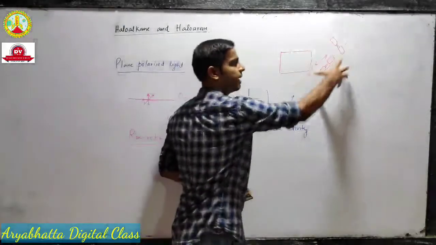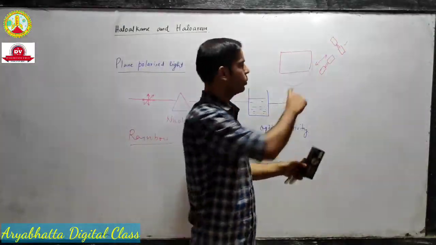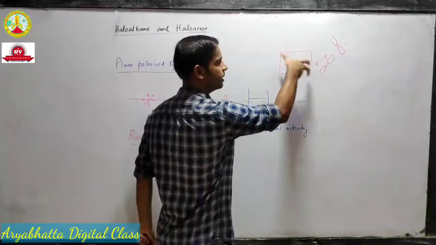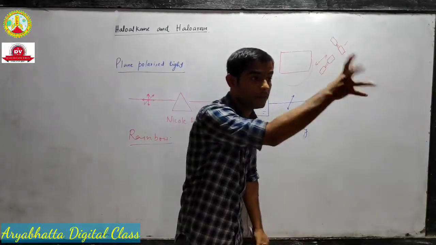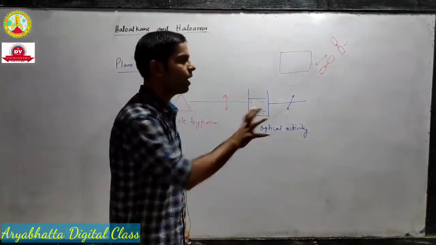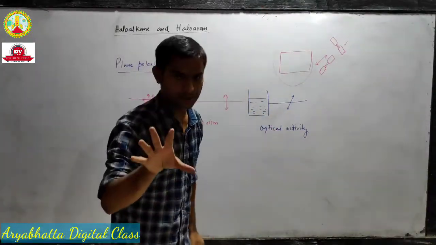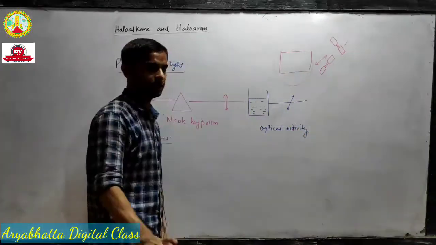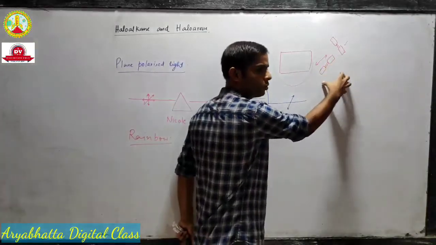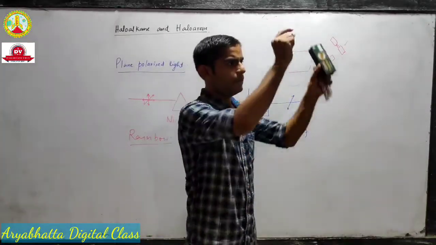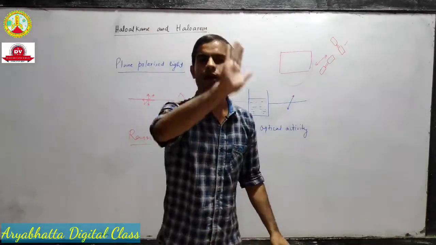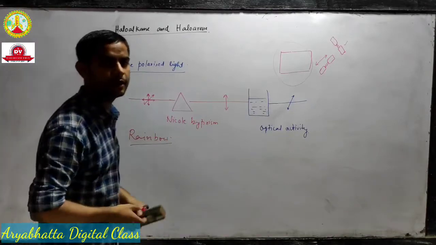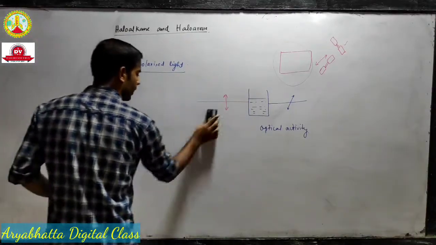And if you use the same sunglass to look at the sun, you won't see this phenomenon happening. That means the sun will not vanish. Why? Because sunlight is not polarized in nature, but light coming from an LED TV is polarized. Same, if you look at a rainbow through these glasses, at a certain angle the rainbow will vanish. That means rainbows are also highly polarized in nature, okay.